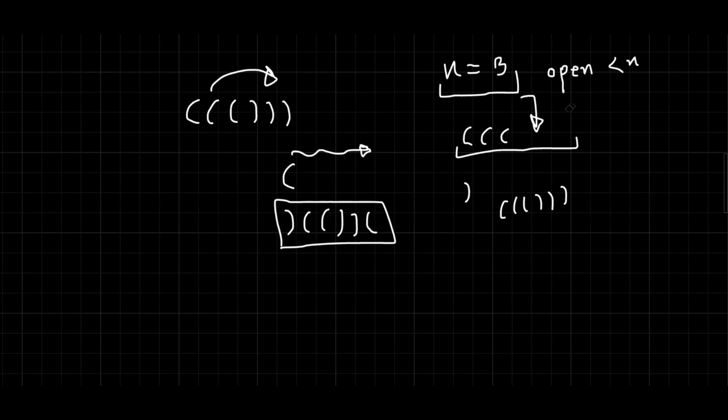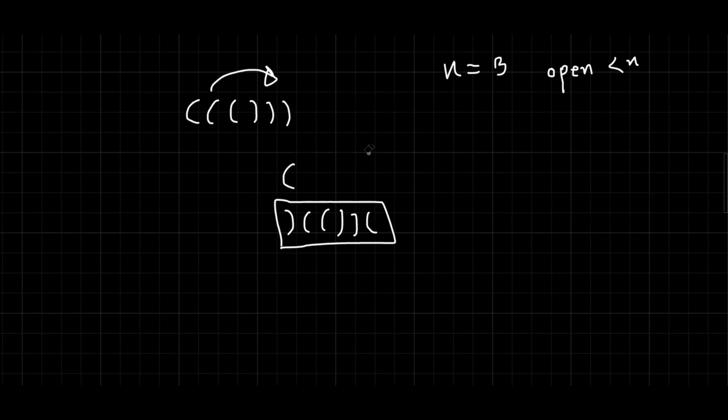This is the one condition. We can add open brackets as long as the frequency of open brackets is less than n.